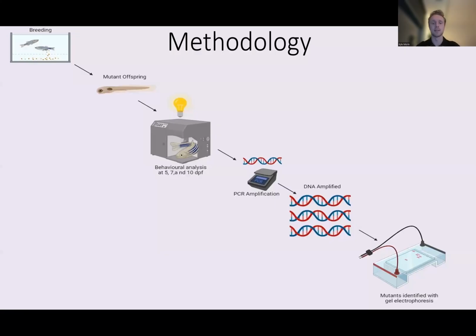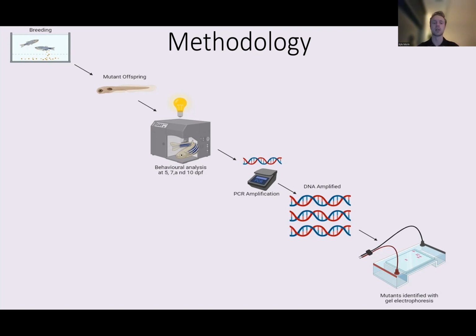To investigate the effect of these gene mutations on locomotion and anxiety-like behavior, I first bred adult zebrafish containing the desired mutation in either CHD8 or SHANK3B genes. This resulted in the desired mutation being passed on to the offspring, allowing us to view development with the mutation. The larvae developed and were used in a behavioral analysis at 5, 7, and 10 days post-fertilization. The behavioral analysis consisted of larvae being separated into individual wells, with their movement recorded in response to alternating light and dark conditions as a startle experiment.